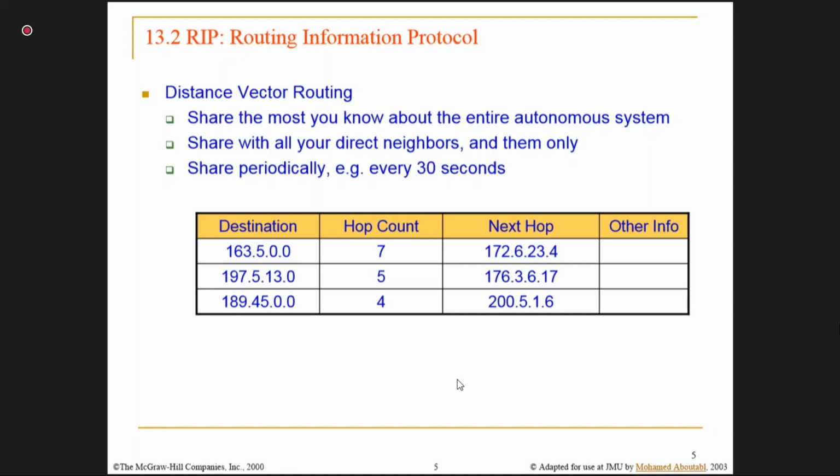A routing algorithm is supposed to do two things. One is that the route which has been formed must be fresh, and second is that it must be optimum. Optimum is based on the metric you have selected. The metric may be bandwidth, distance, or congestion. But in the case of the Routing Information Protocol, the metric is distance.